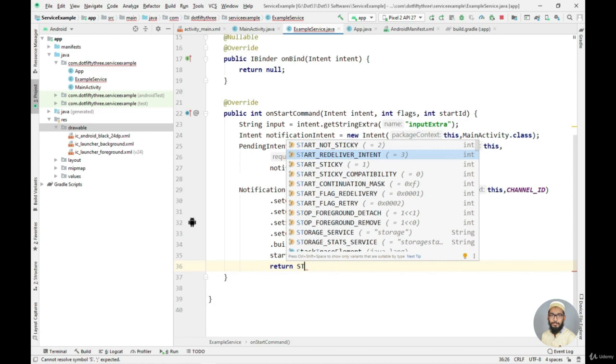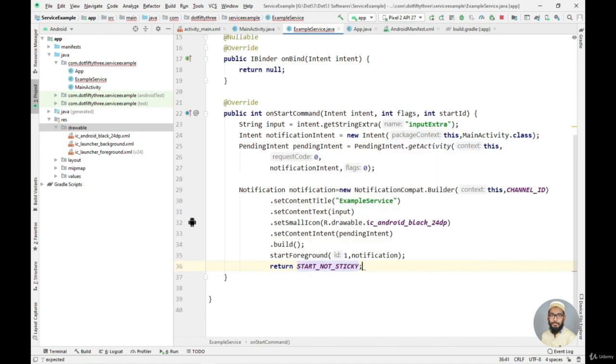We can also create a notification in on create, so it will be created only one time. In our case we will create it in the on start command method. So I'll simply say return start not sticky right here and put the semicolon at the end.